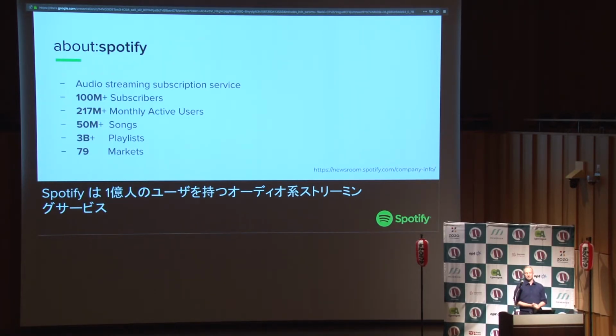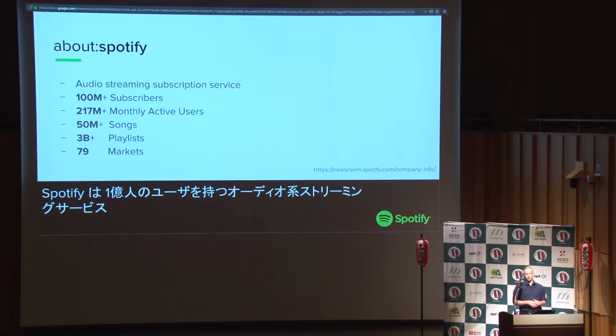All right, so Spotify is an audio processing service. So we're doing music and podcasts. We have roughly 100 million subscribers all over the world. So that's people who are actually paying to use Spotify. We have about 217 million monthly active users, last time I checked.